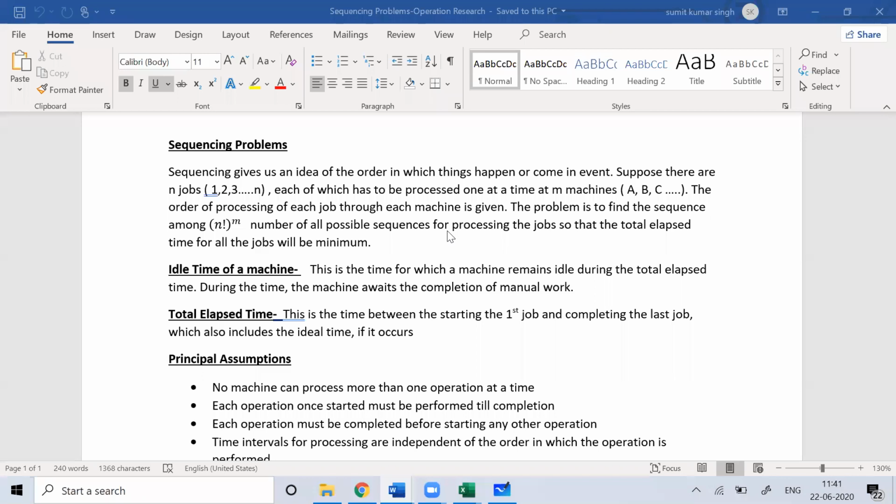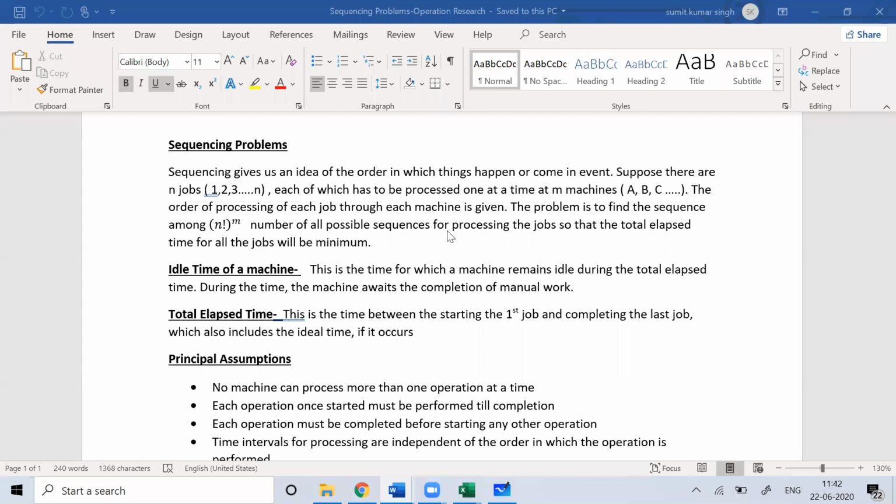If you understand the way work happens on machines, it is a continuous process, not a discrete process. Once one set of work gets over on one machine, that same finished work acts like a raw material for the next machine. That machine converts the work, which is raw material for it, into a finished good for it, and then it is transferred to another machine.